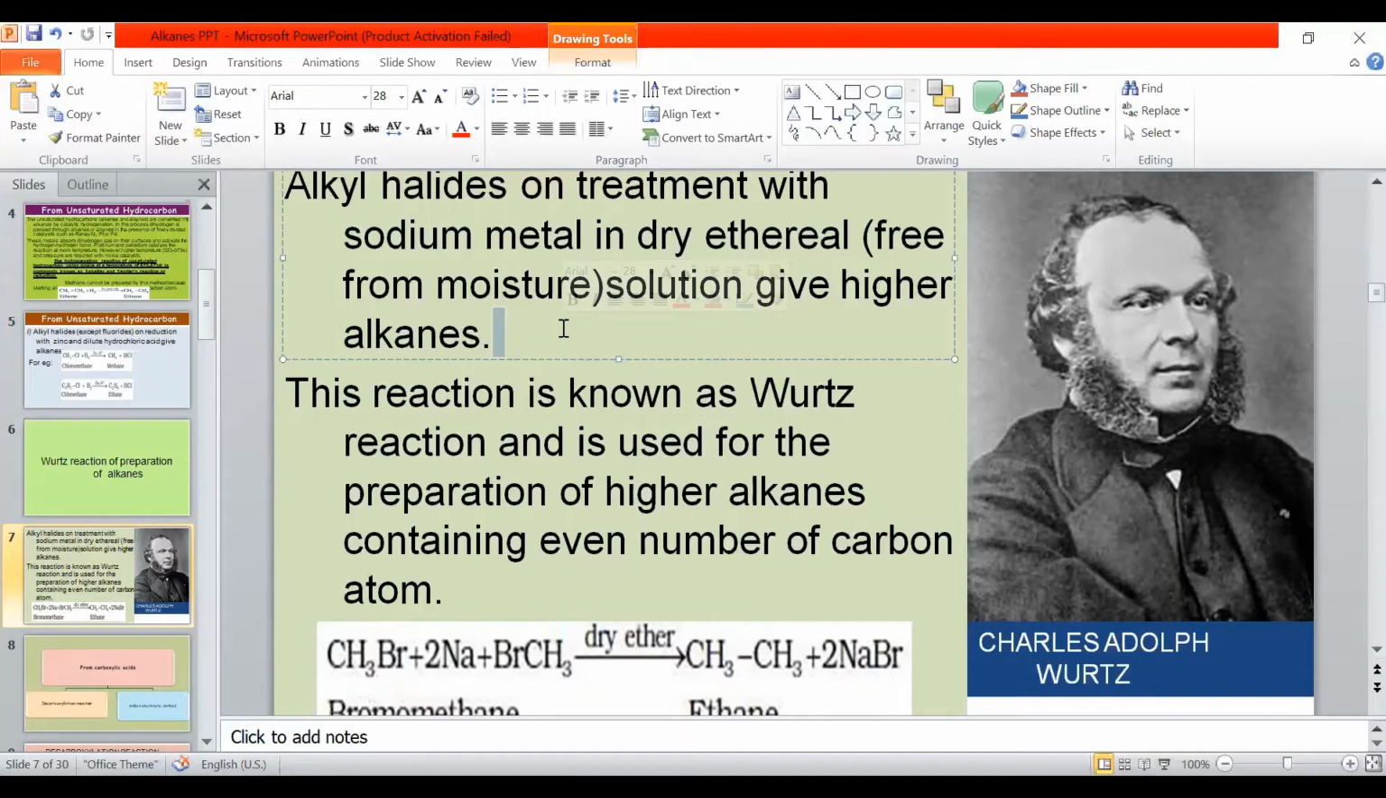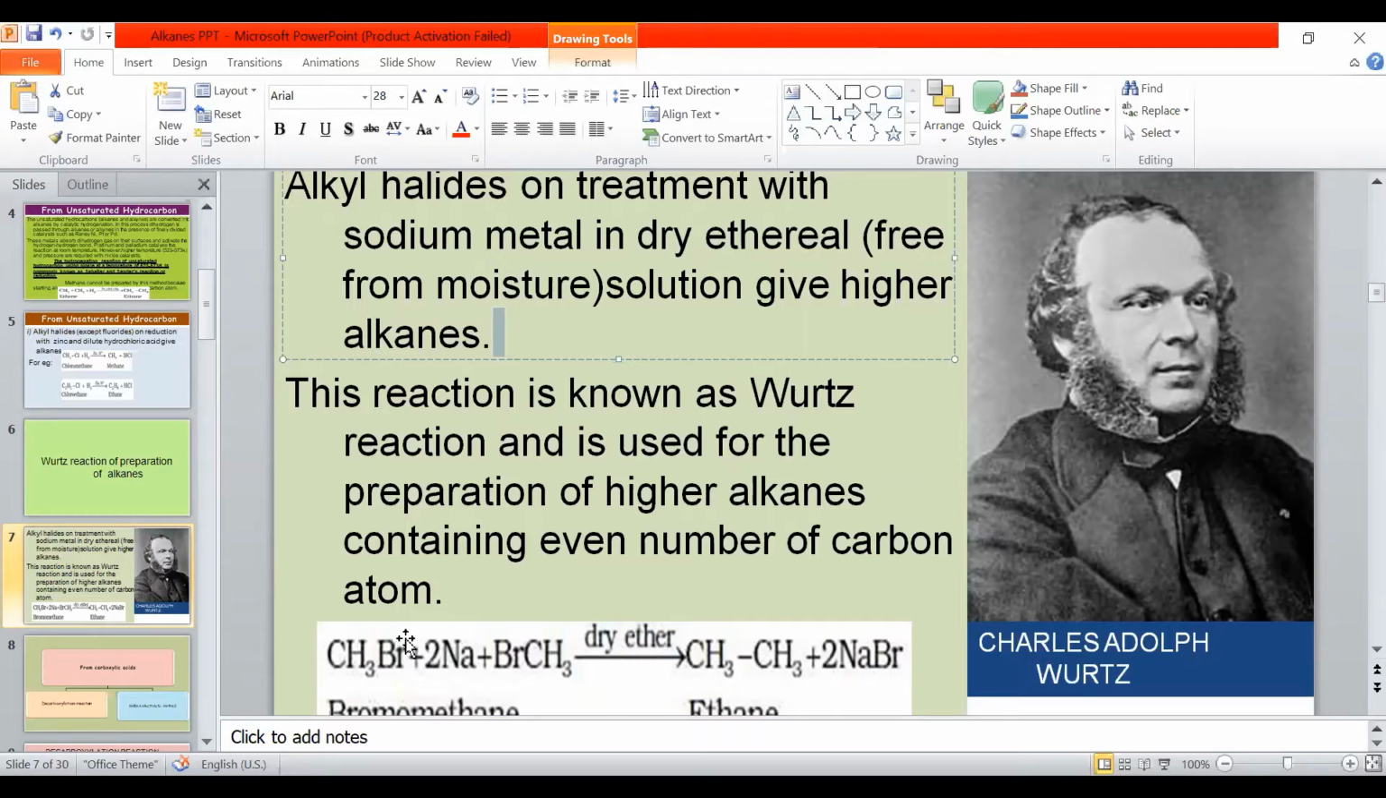Methane cannot be prepared because two alkyl halides combine here. So methane cannot be prepared by this method. See, simple method, simple reaction. Two molecules of methyl bromide react with two atoms of sodium. When they are kept in dry ether, they react to form ethane.